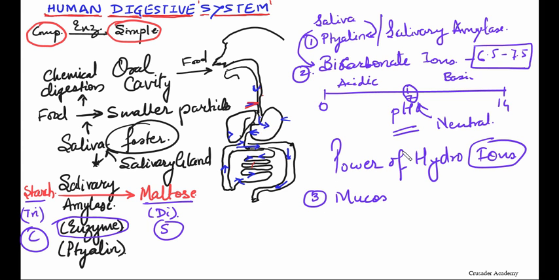Mucus, or mucins. It lubricates and helps hold chewed food together in a clump. So it is chewed here. The salivary gland present here provides everything: the ptyalin, salivary amylase, bicarbonate ions, and the mucus. Where is mucus present? Mucus is present in our nasal passage, the secretion in our nose, then in the mouth and the esophagus.